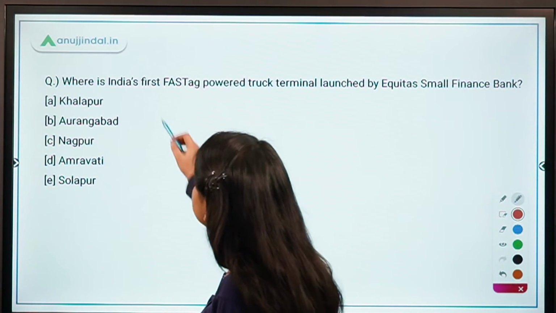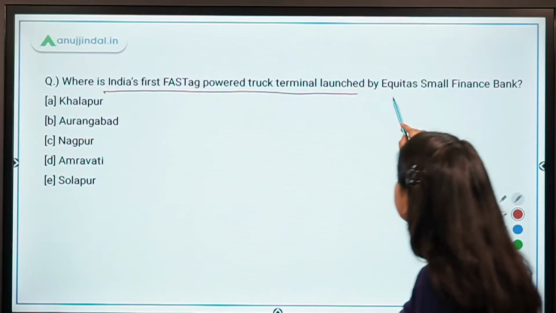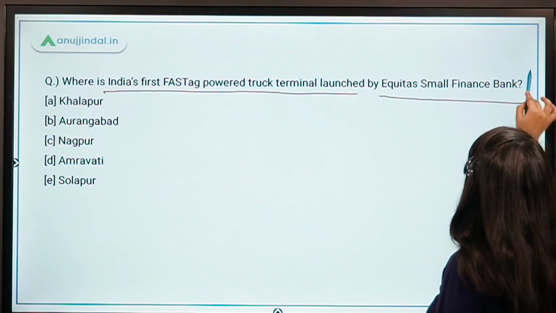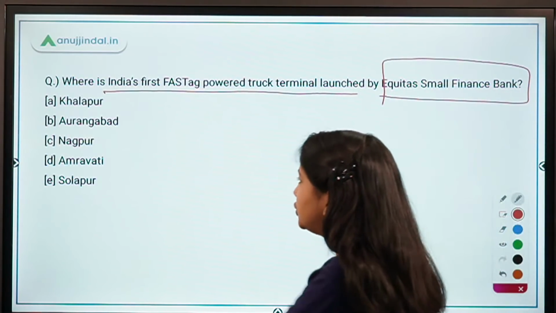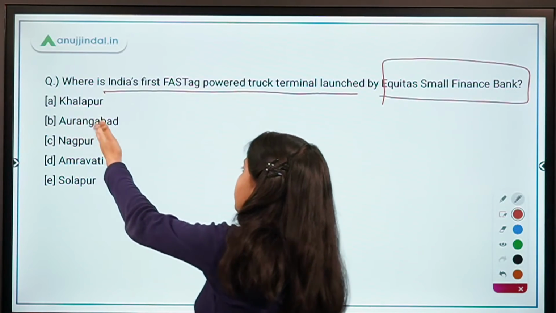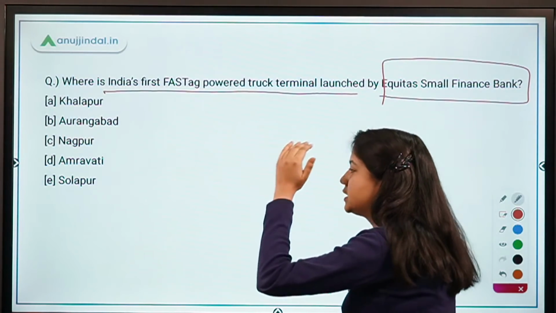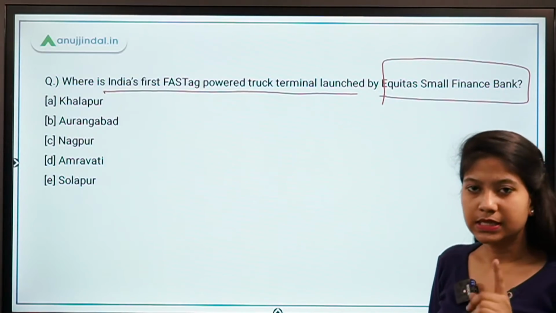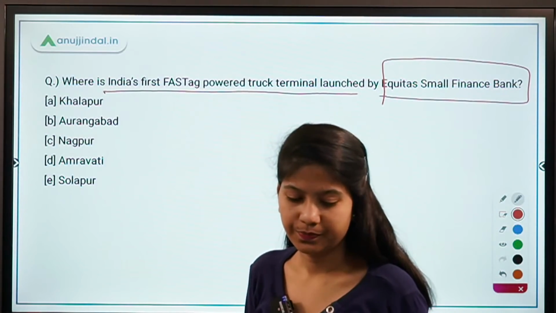Where is India's first FASTag powered truck terminal launched by Equitas Small Finance Bank? So you have the 5 options: Khalapur, Aurangabad, Nagpur, Amravati and Solapur. Which is the exact place?